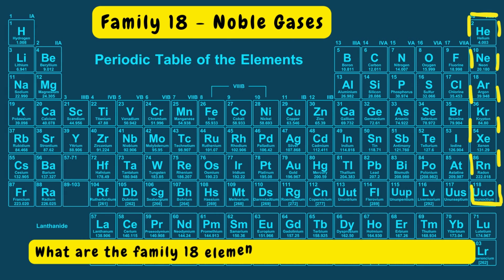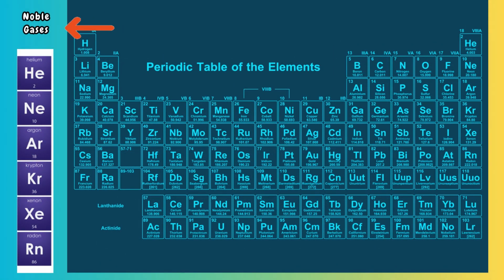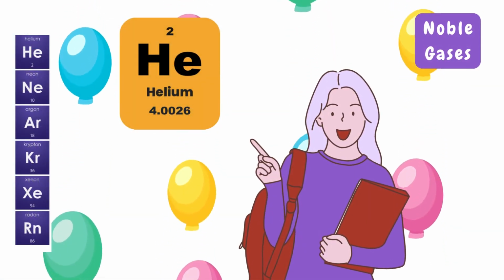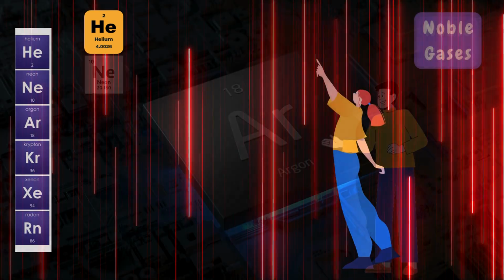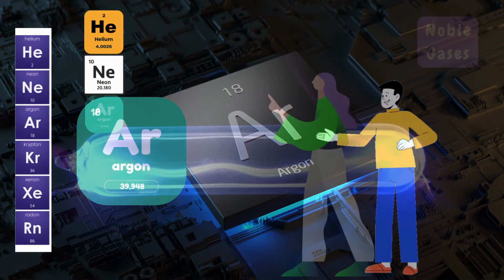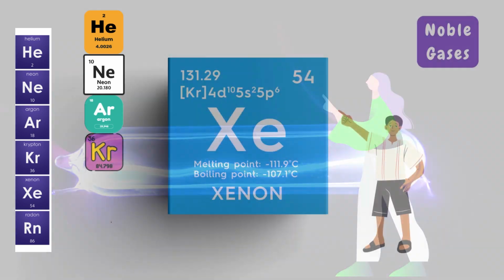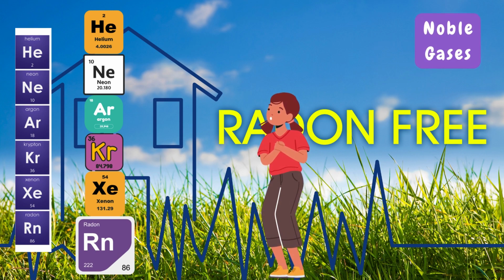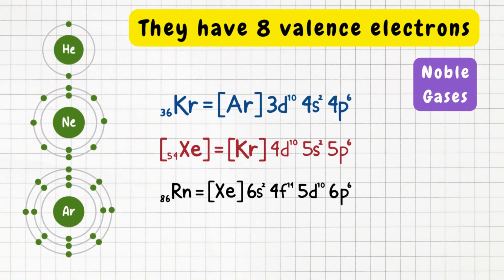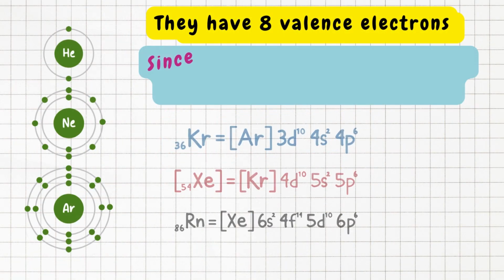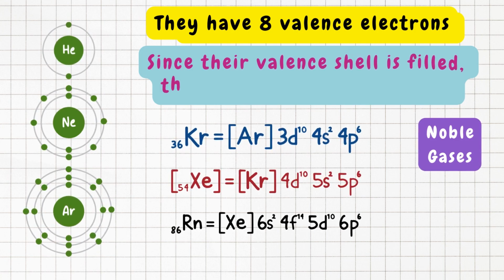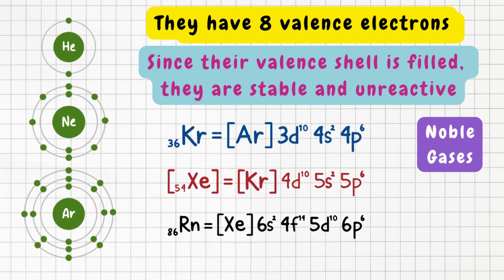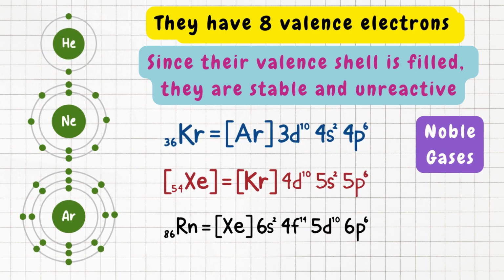What are the family 18 elements, their properties and uses? Family 18 is a noble gas family. Helium He, neon Ne, argon Ar, krypton Kr, xenon Xe, and radon Rn are part of this family. They have 8 valence electrons. Since their valence shell is filled, they are stable and unreactive. Hence the name noble gases.